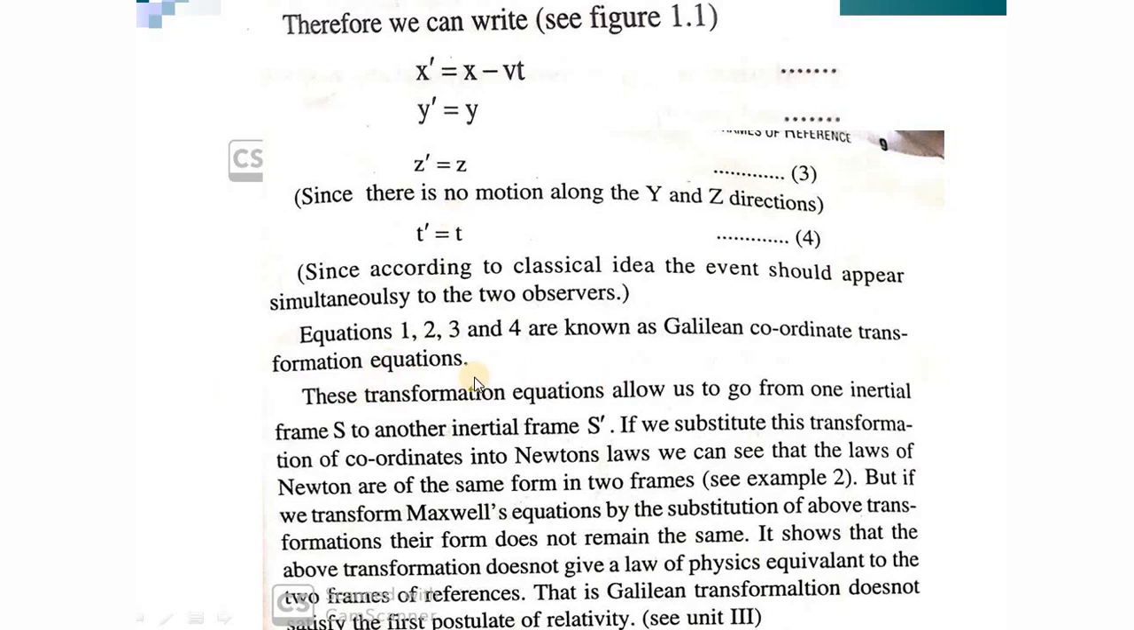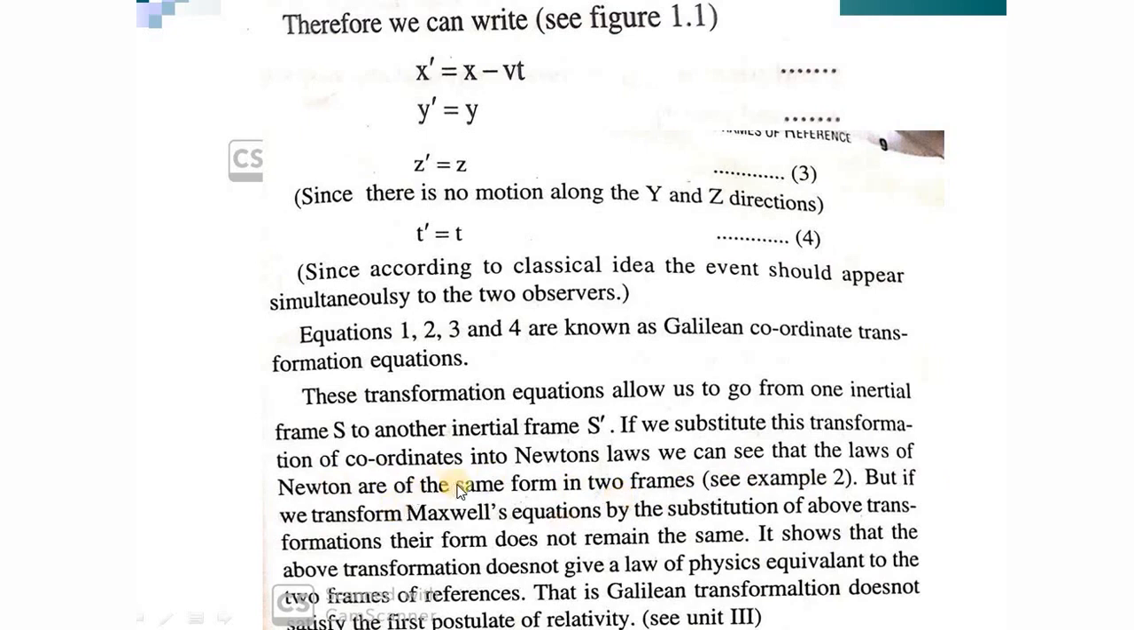This transformation equation is very simple. X prime is equal to X minus Vt. X prime represents the S prime frame and X represents the S frame. That is all. This transformation allows us to go from one inertial frame S to another inertial frame S prime. If you substitute this transformation of coordinates into Newton's laws, we can see that the laws of Newton are of the same form in the two frames.